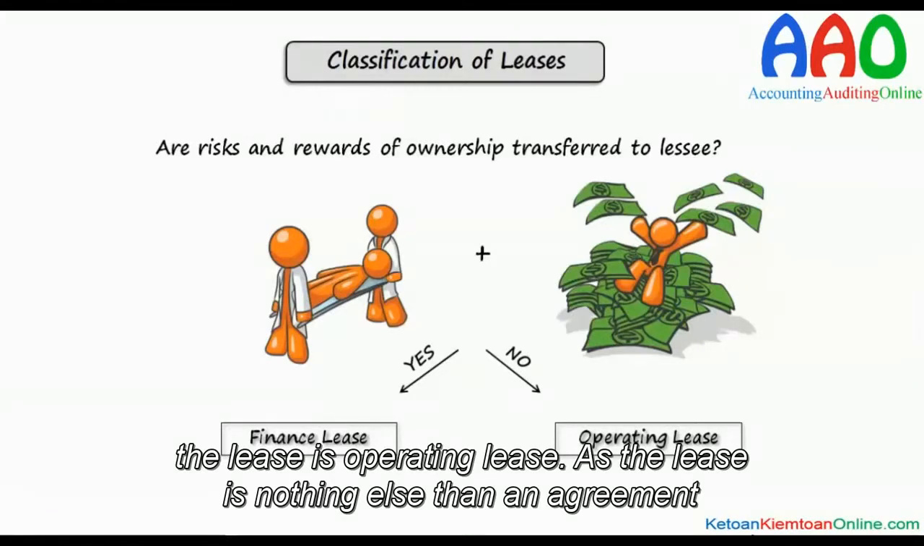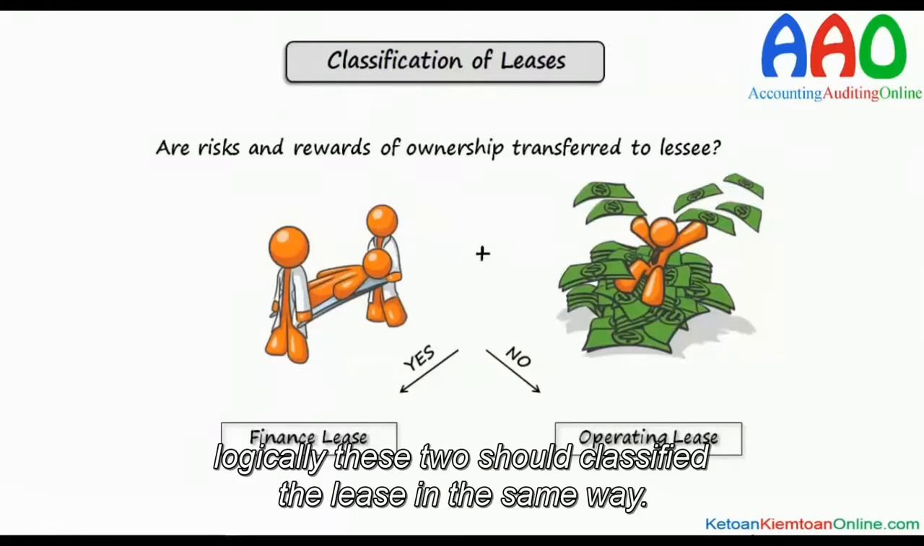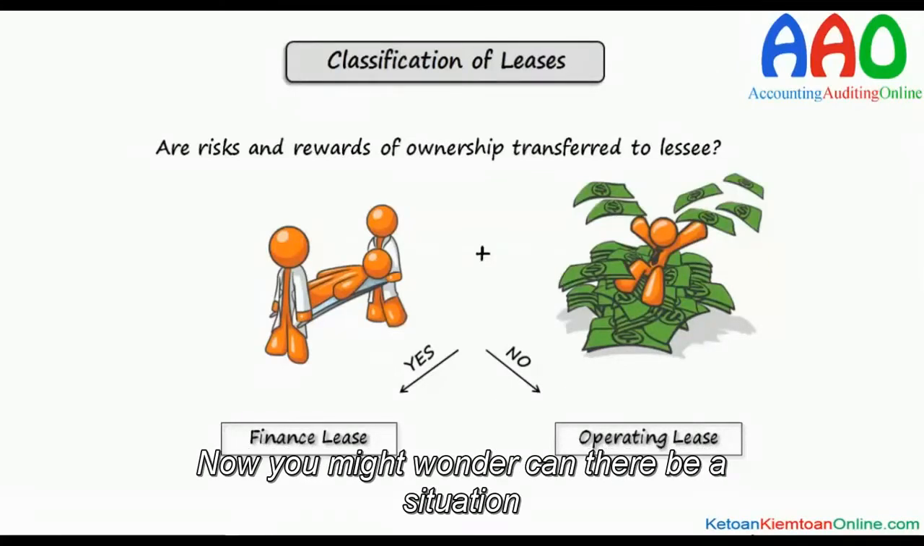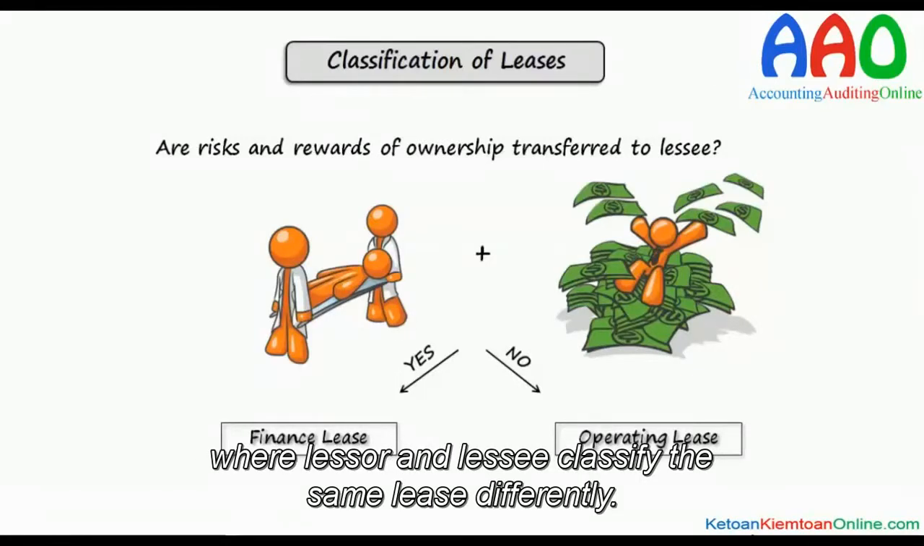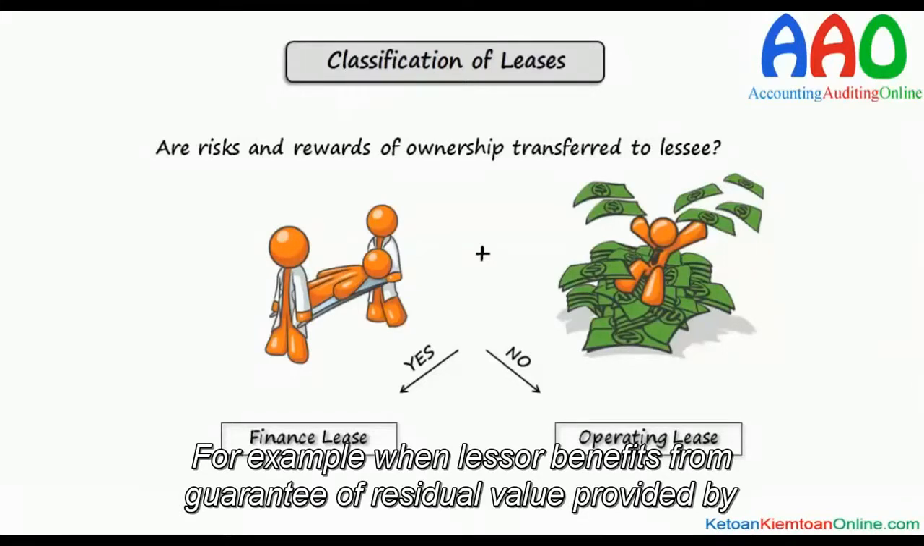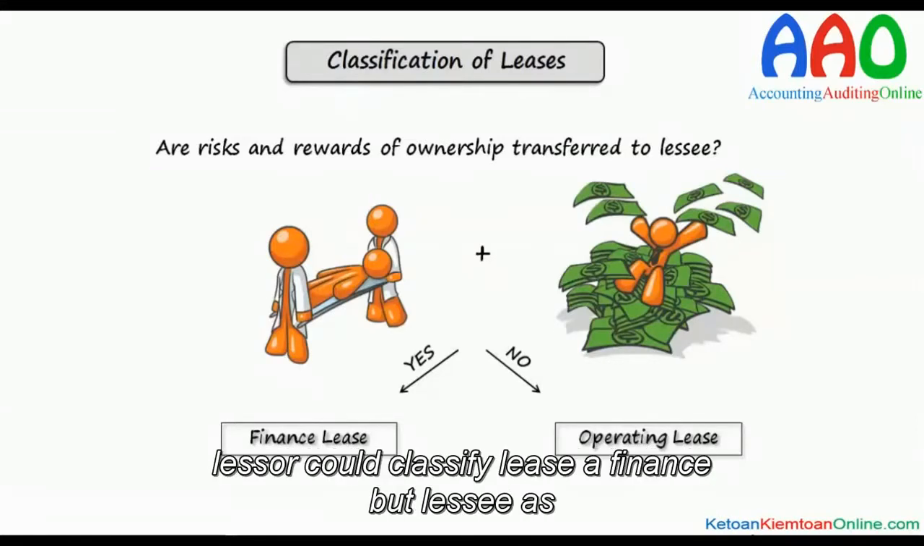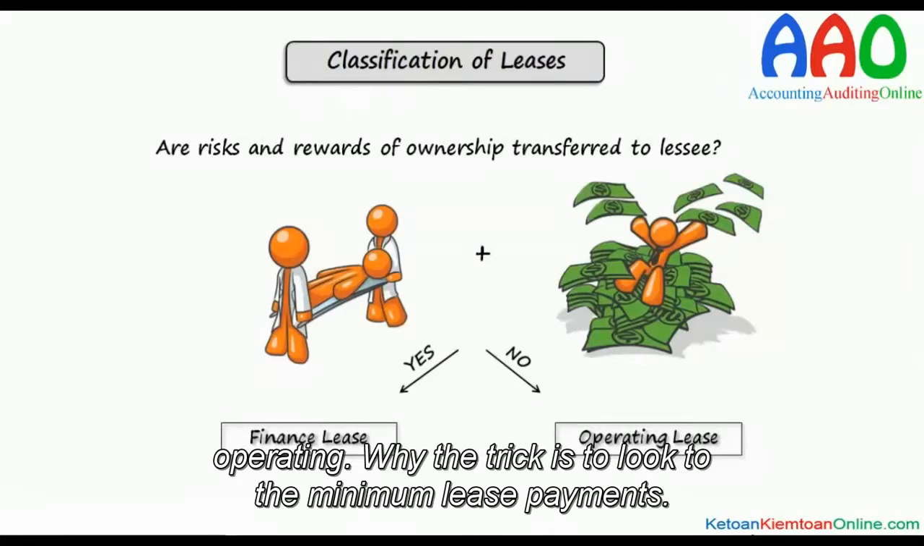As the lease is nothing else than an agreement between lessor and lessee, logically, these two should classify the lease in the same way. Now you might wonder, can there be a situation where lessor and lessee classify the same lease differently? The answer is yes, occasionally. For example, when lessor benefits from guarantee of residual value provided by the party unrelated to the lessee. In such a case, lessor could classify lease as a finance, but lessee as operating.